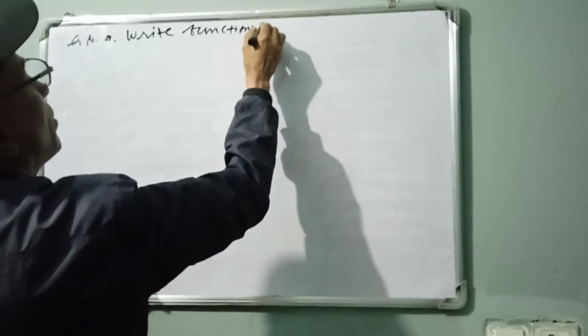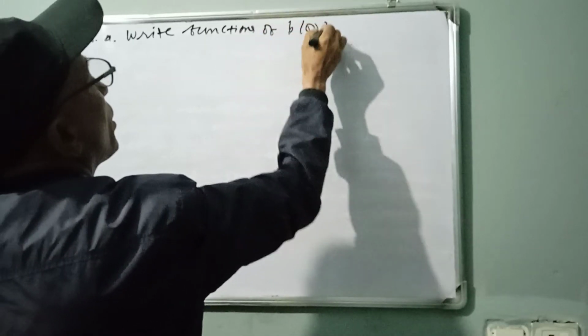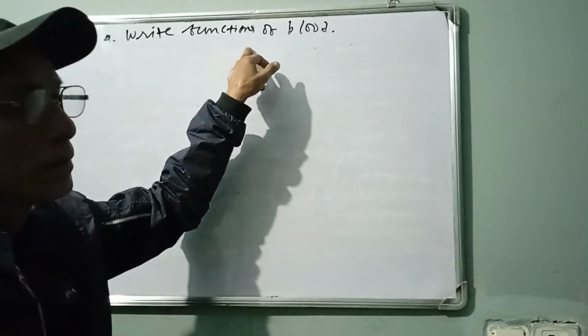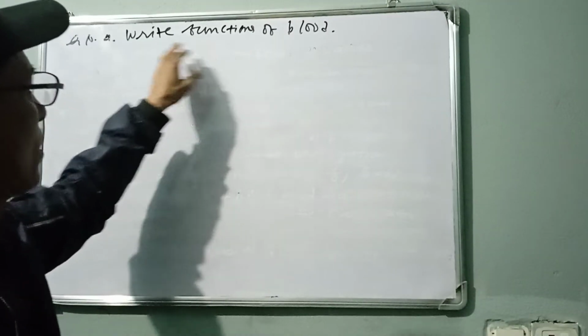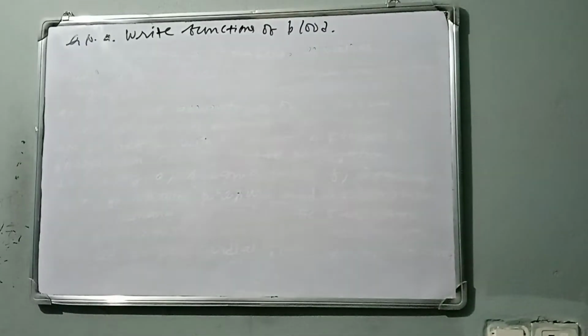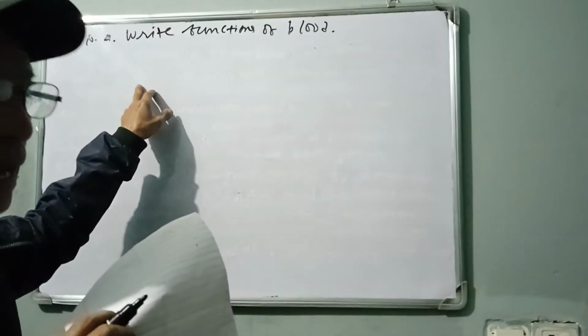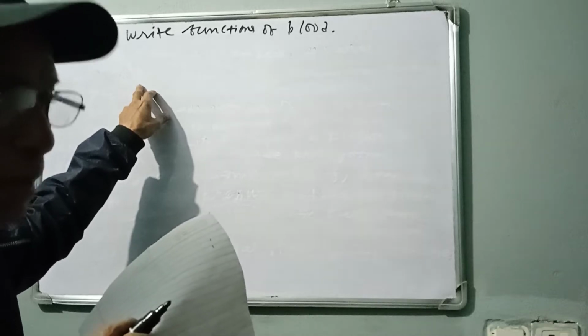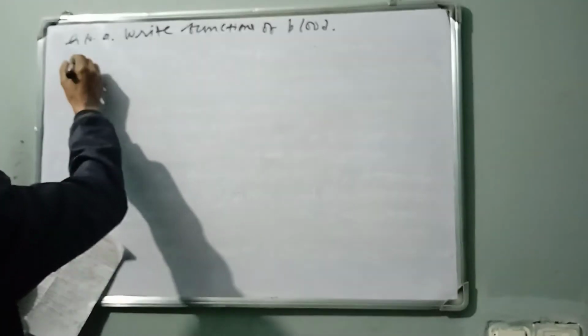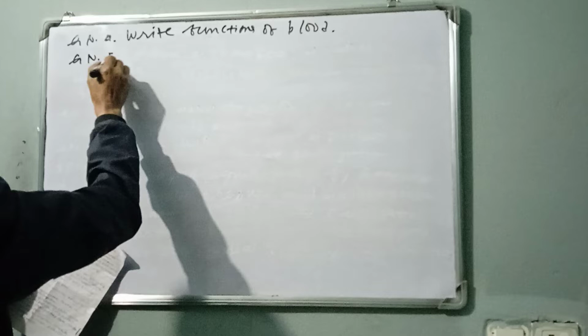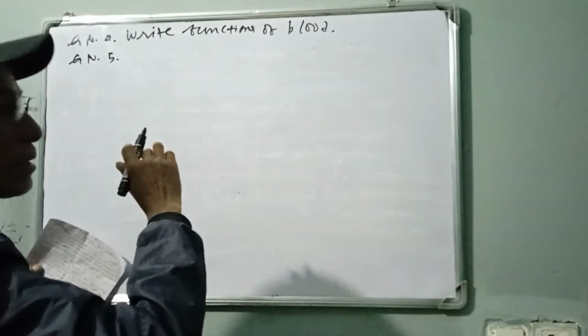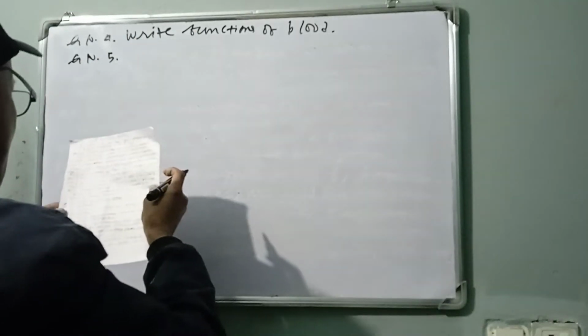functions of blood. One function of platelets: it helps in blood clotting. One function of WBC: WBC protect us from harmful germs, which are called pathogens. And RBC, at least 2 or maximum 3 functions. Here function means all RBC, WBC and platelets.